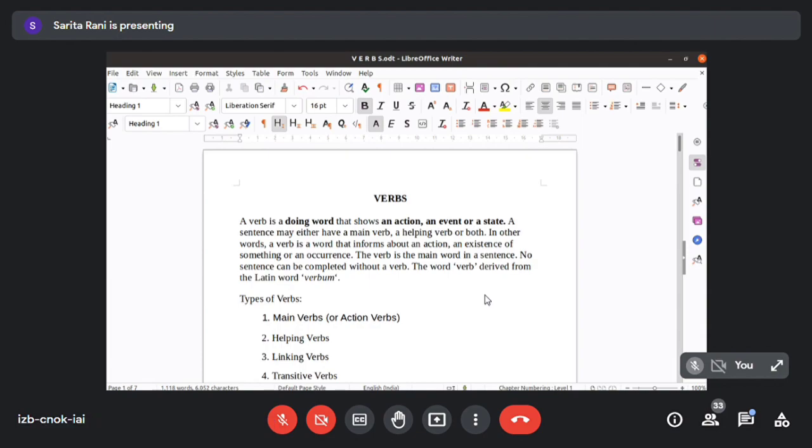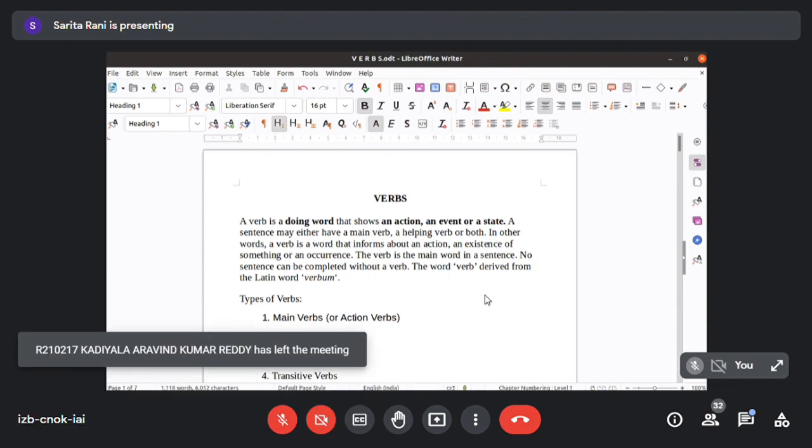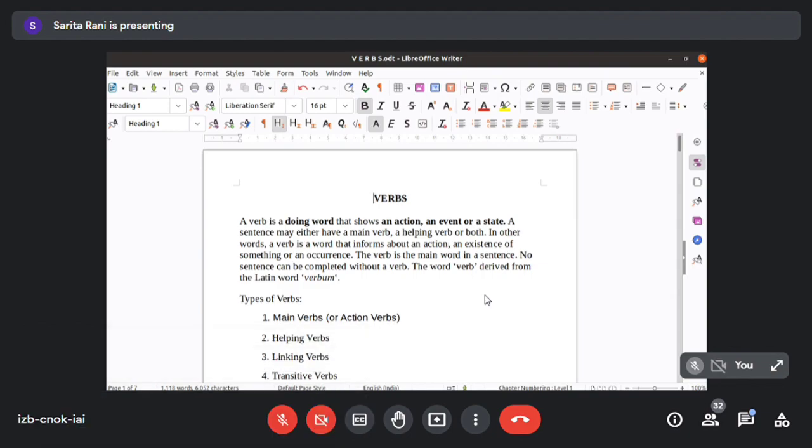An event is a situation which is going on. A state is a condition. Remember this: an action is an activity, an event is a situation, and a state is a condition. For example, it is raining. So raining is an event. The cat is dead. Dead is a state, a condition, and playing is an action.